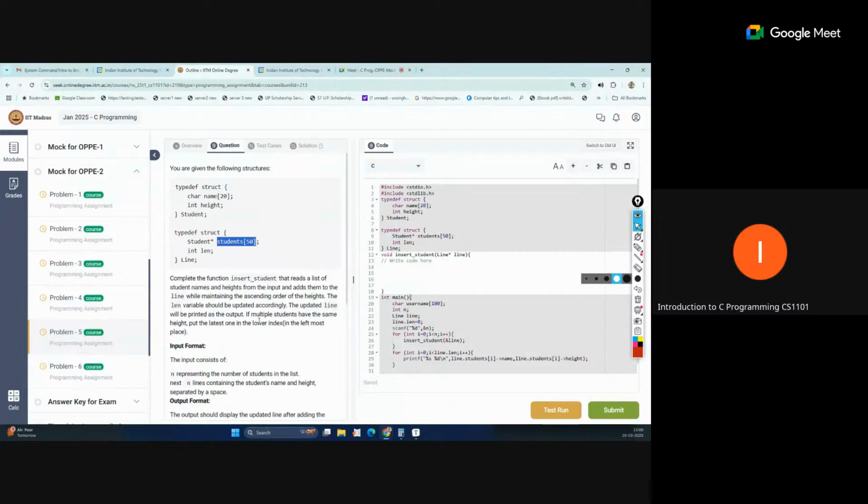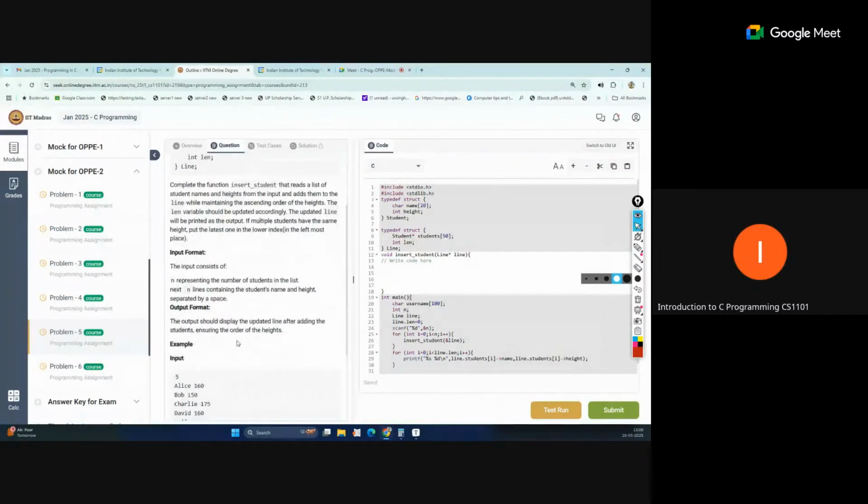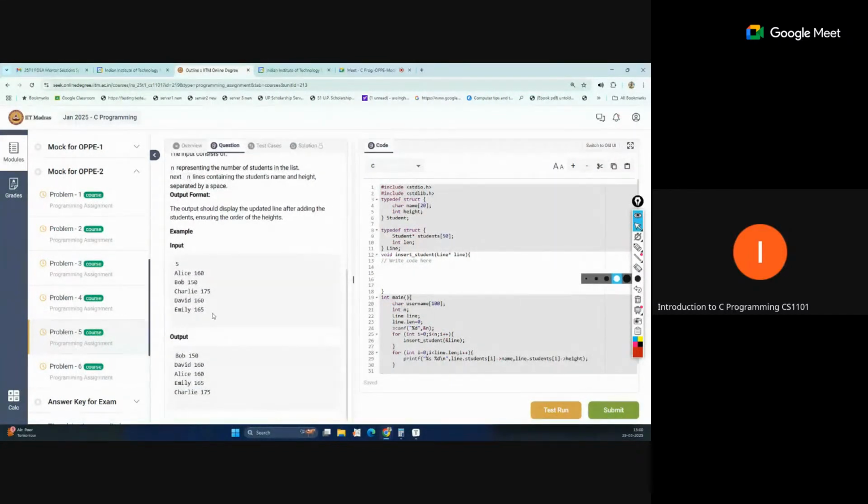Height. If height is equal, then we sort based on the rule for multiple students with the same height: put the latest one in the lower index, at the leftmost place. So this is a sample, based on the first 160, 150, and the output 160.